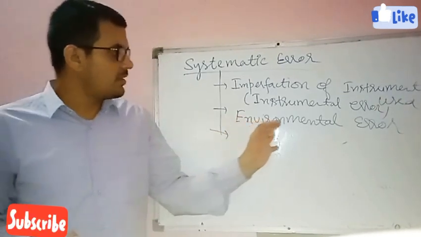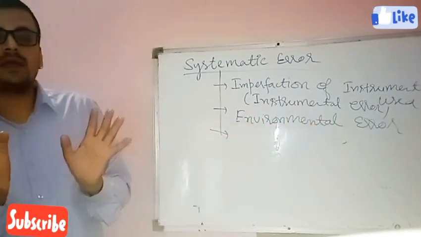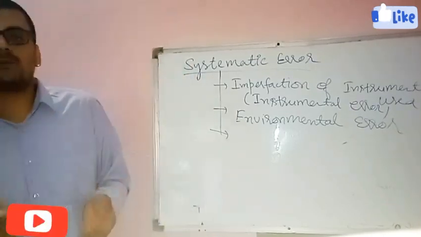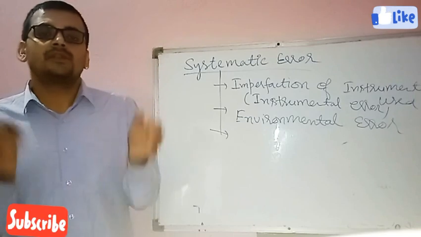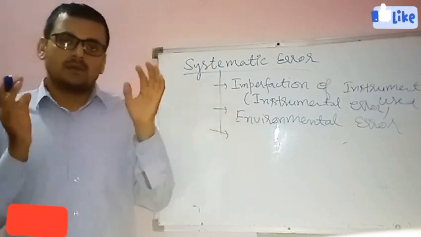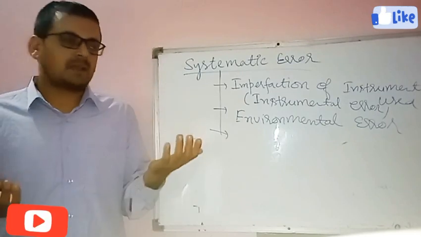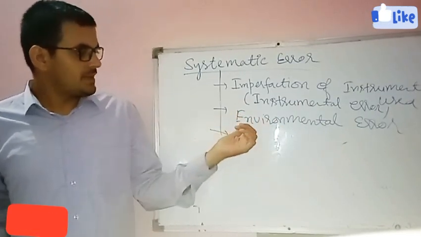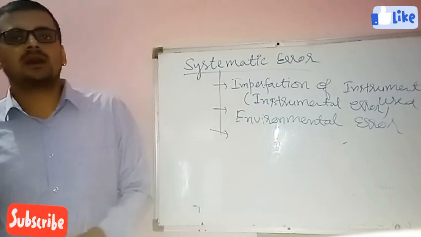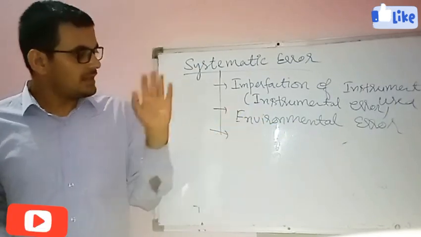So environmental error is caused due to some change in the environmental condition during the performance of any experiment.